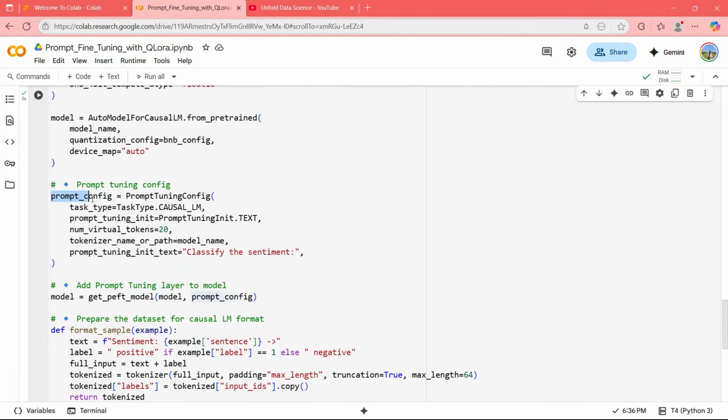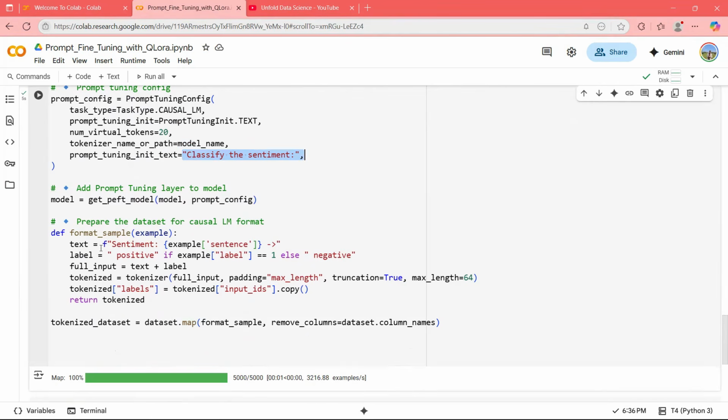This is the prompt tuning config, task type causal LM. Okay, prompt tuning init is equal to prompt tuning text. Number of virtual tokens means how many tokens you want to add in the beginning. Model name, and then this is the init text. So prompt tuning init text, right? This is what the text is: classify the sentiment. This is what it will put in front of every sentence in the training data.